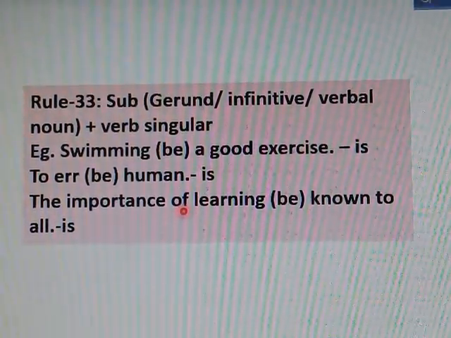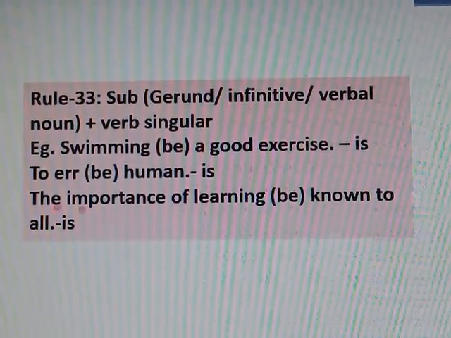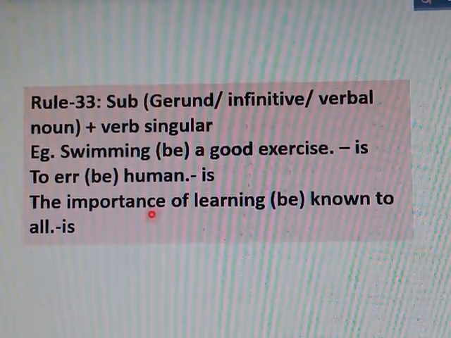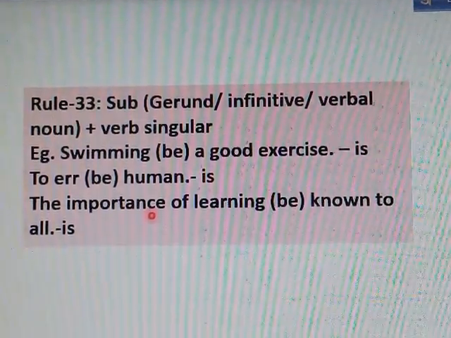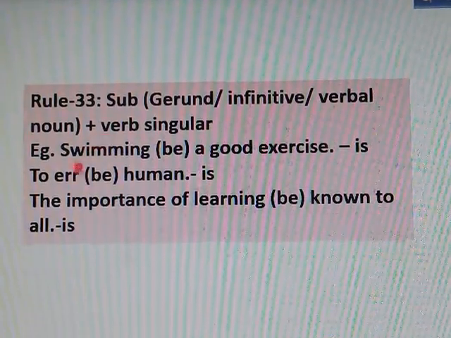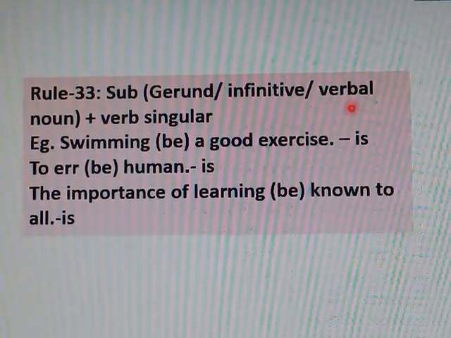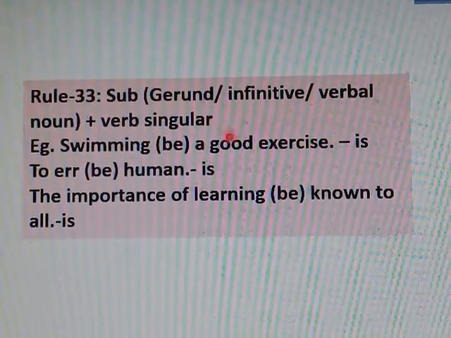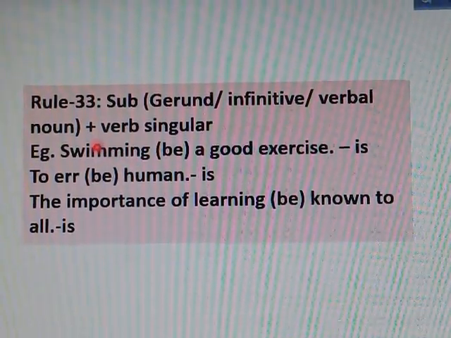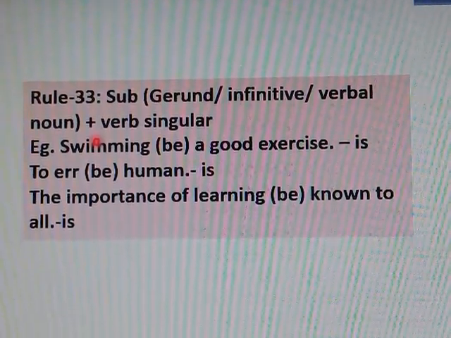The importance of learning be known to all. The importance of, so it is a verbal noun. It will take a singular verb is. So gerund, infinitive, and verbal noun, and after them, we should use a singular verb.